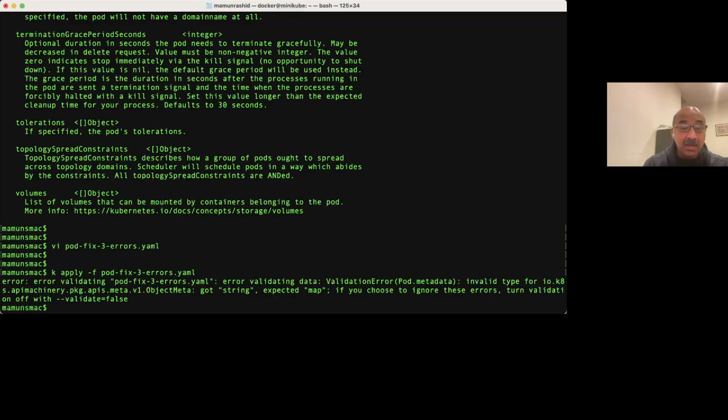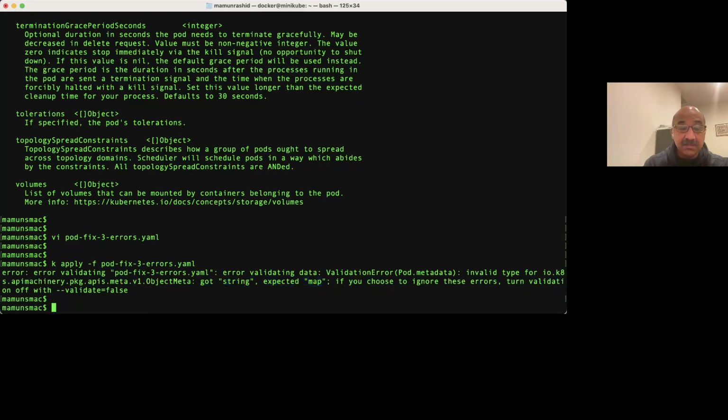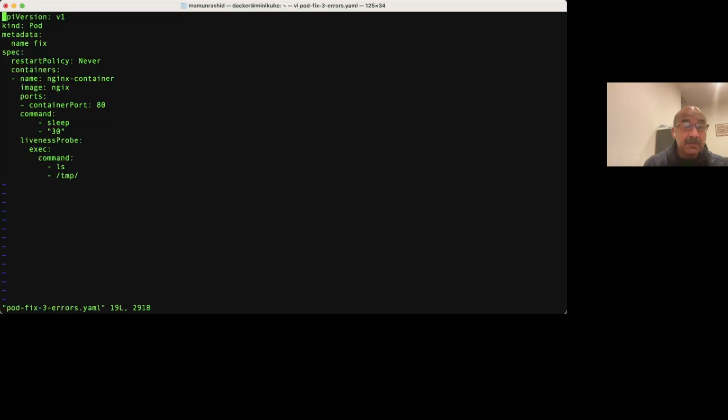Invalid type for io.k8s.apimachinery, those don't really matter so much. ObjectMeta: got string, expected map. That's a very common error message. Got string, expected map. All right, so let's take a look at the file again under metadata.